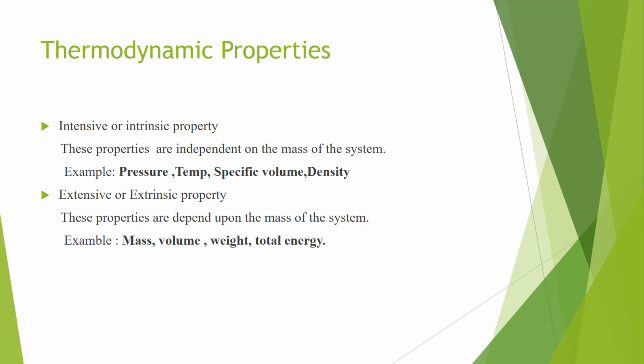Next, the thermodynamic properties. There are two kinds of properties available. One is the intensive or intrinsic property. The second is the extensive or extrinsic property. What is an intensive property? Intensive properties are independent of the mass of the system. If we consider a part of the system, these properties remain the same. Examples are pressure, temperature, specific volume, density. And when we come to extensive properties, for example mass, volume, total energy, weight, these properties are dependent upon the mass of the system. If we consider a part of the system, these properties have lesser value.